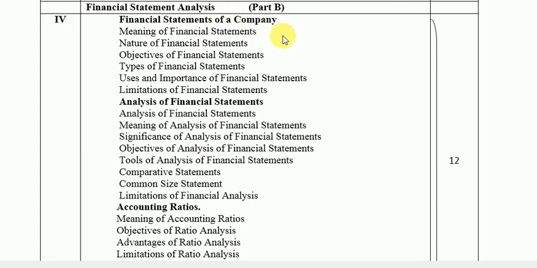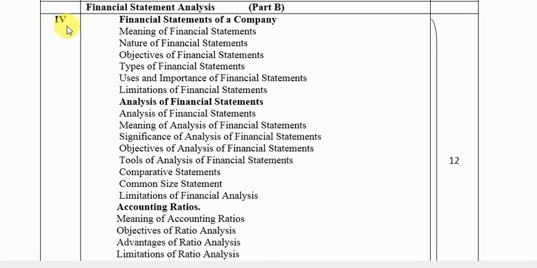Then the very important chapter coming up under Unit 4 is accounting ratios, also popularly known as ratio analysis. It is a very important chapter under Part B, and you are going to use this chapter exhaustively for making your project work also.